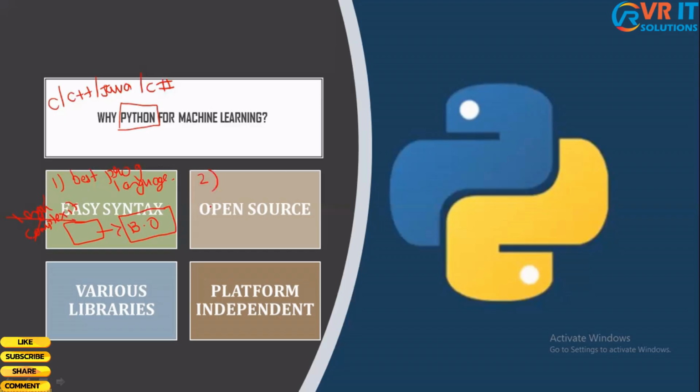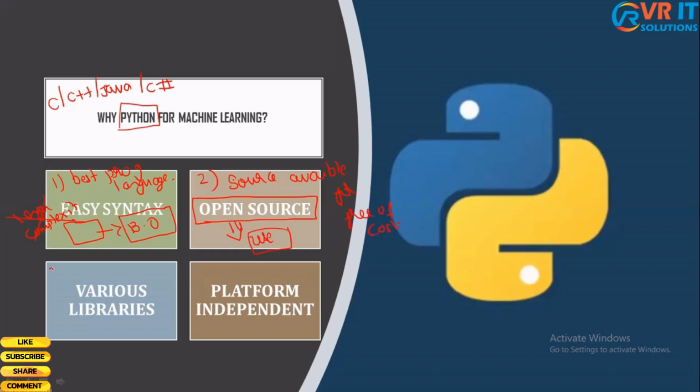The second reason is that Python is open source. What do I mean by this? The source code is available free of cost. You don't have to purchase it or buy it. You can just download it and use it free of cost. So Python is free of cost.